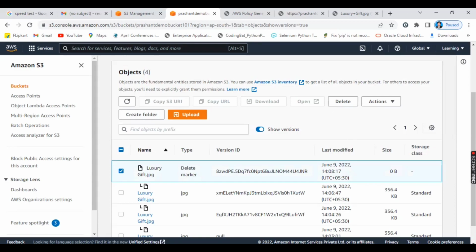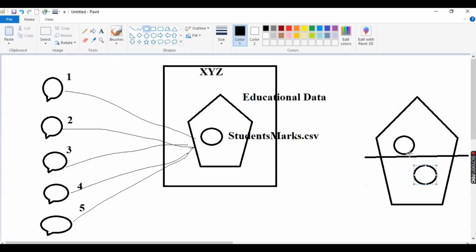Got it? So what I want to conclude: what is the use of bucket versioning? Bucket versioning is very, very important in the industry because we don't know what will happen at any time. Anybody can upload, delete, or update, because 10 to 12 people are working on the same project. Maybe day before yesterday I did some project that was correct, but today's is not correct, and I have not saved the earlier file. I want that file. How will I get it? You can easily get it with the help of bucket versioning. That's why it is recommended. If you want to store any data, please go with Amazon S3 bucket versioning.